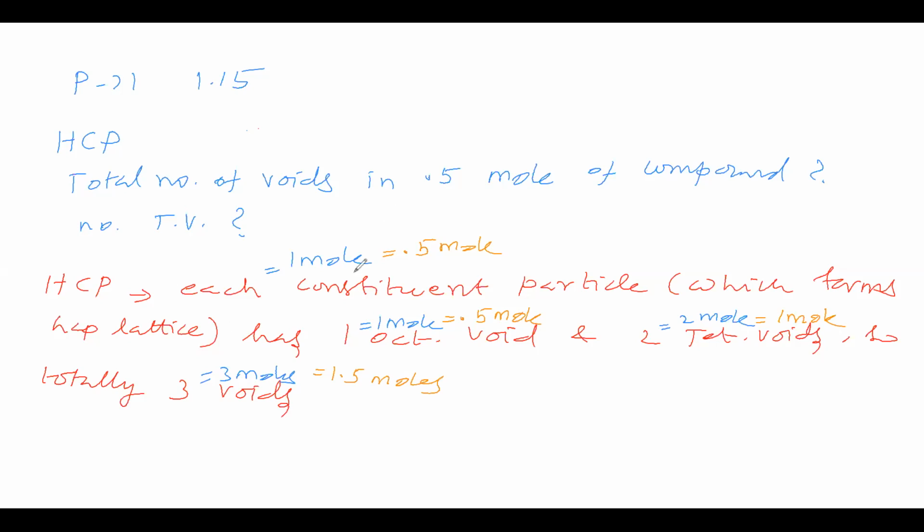So the total number of voids is 1.5 moles. Convert into number: you multiply the moles by Avogadro number. So we got the total number of voids. Now they are asking about tetrahedral voids. Convert this into number. 1 mole is equal to Avogadro number. This is the total number of tetrahedral voids.